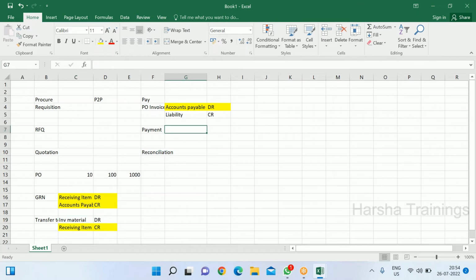The entry that remains till this process is inventory material debit and liability credit. And when payment is issued and processed in the system, what entry do we create at this level? Liability is debited.